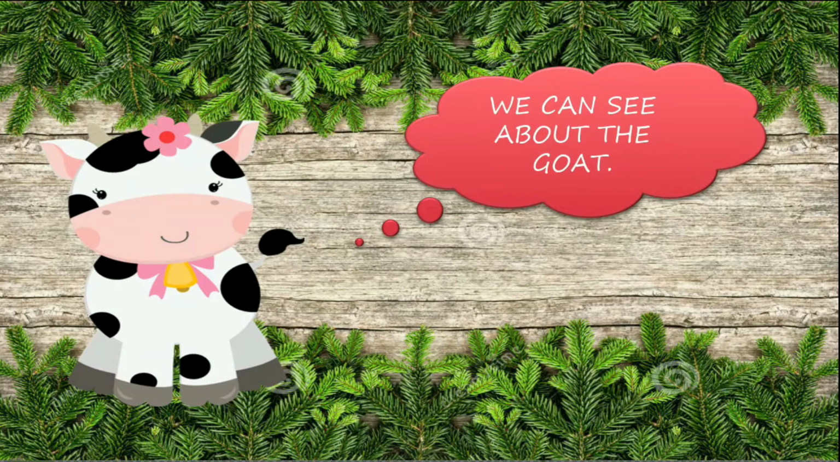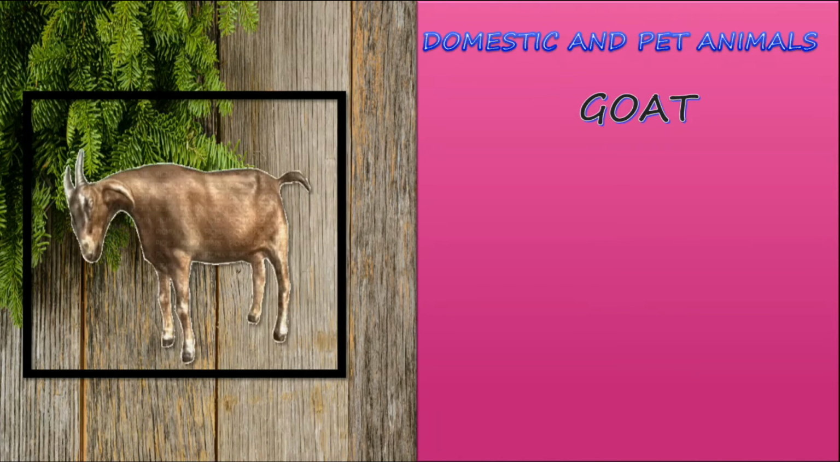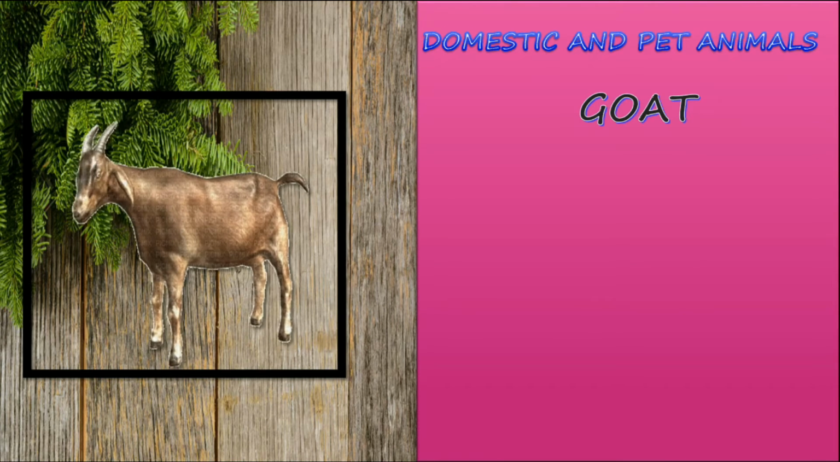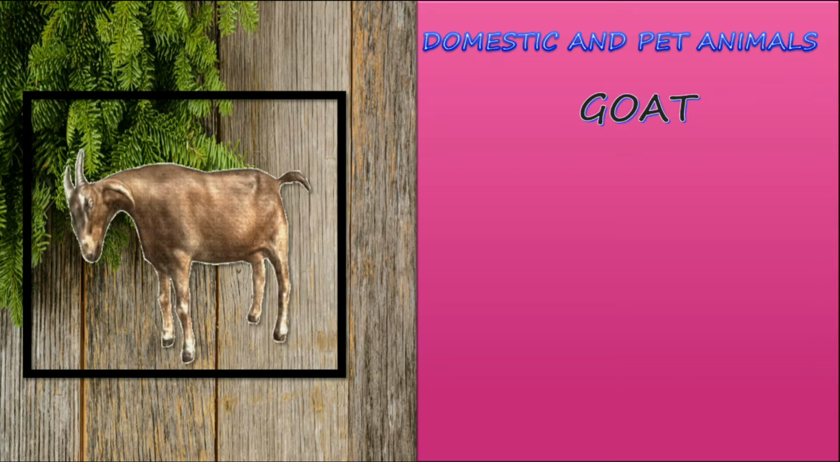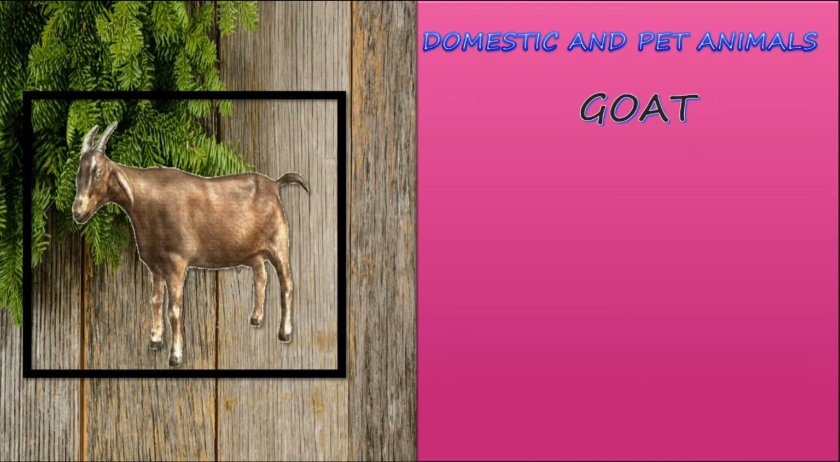We can see about the goat. Domestic and pet animals. Goat. Goat is one of the most useful pet animals. Likewise, the cow. It gives us wool, it gives us milk, it gives us meat. It is helpful in so many ways.